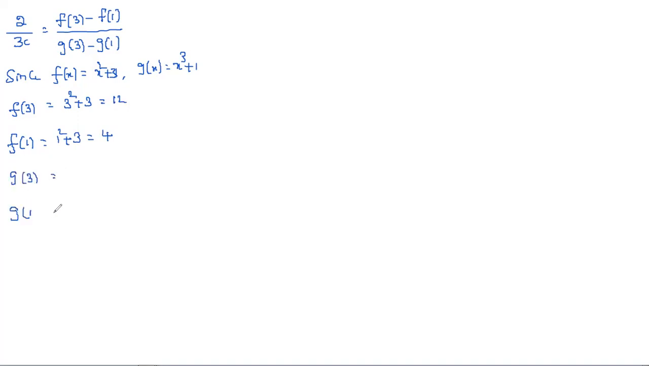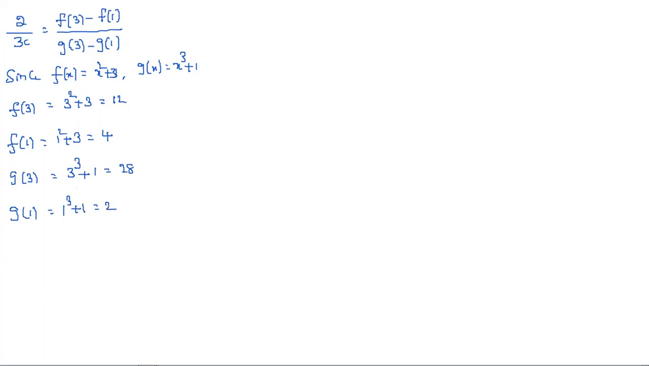So g of 3 is 3 cube plus 1. 3 cube is 27, plus 1 is 28. And g of 1 is 1 cube plus 1, so this is equal to 2. So have you got all the values or not? Now you can substitute all those values in this one.